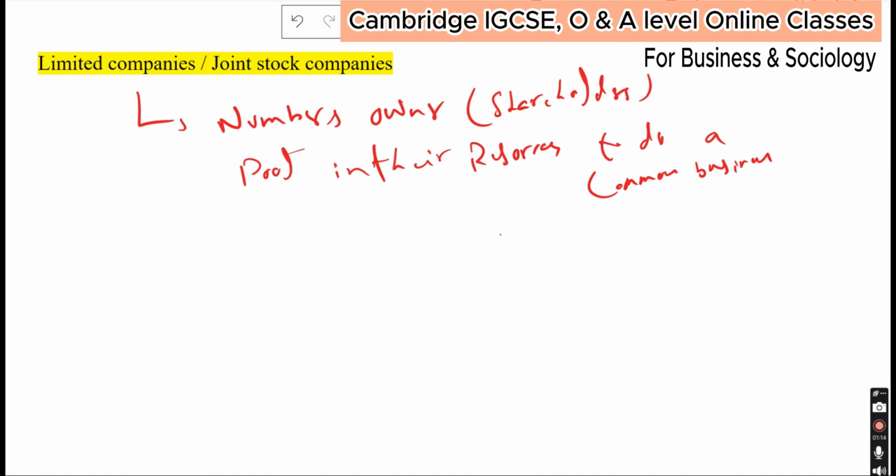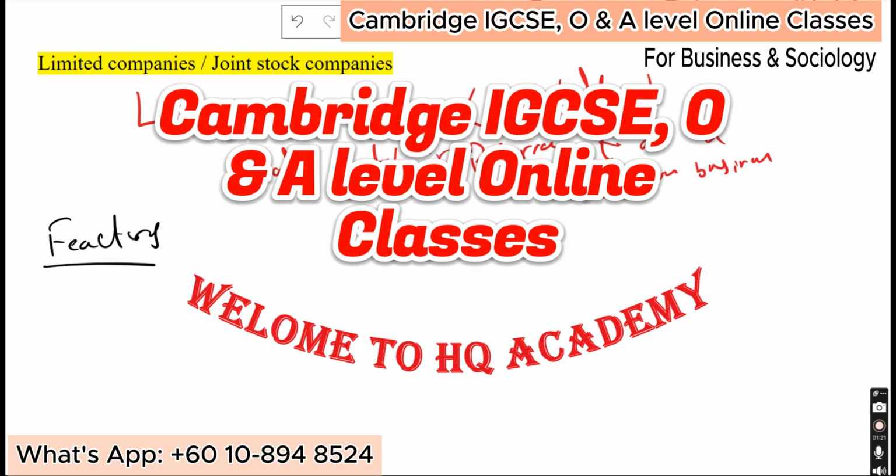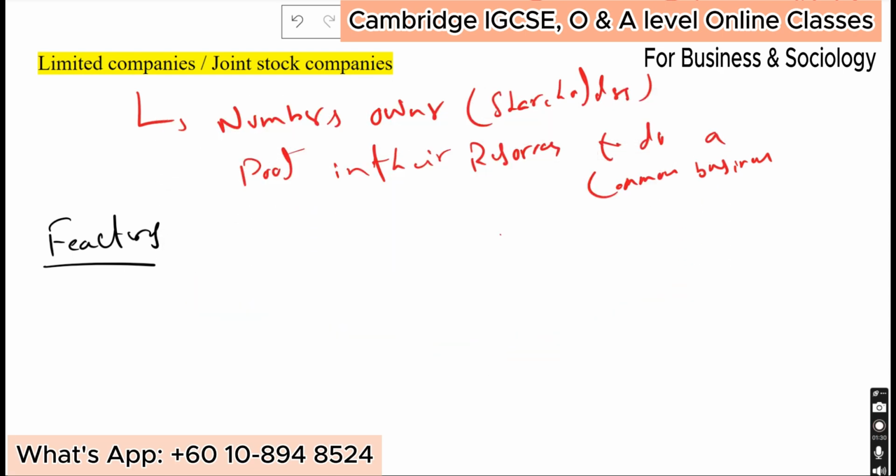Just recalling the previous discussion. If I talk about its general features, what kind of features do we have in limited companies? The first one is that these limited companies are considered a separate legal entity.